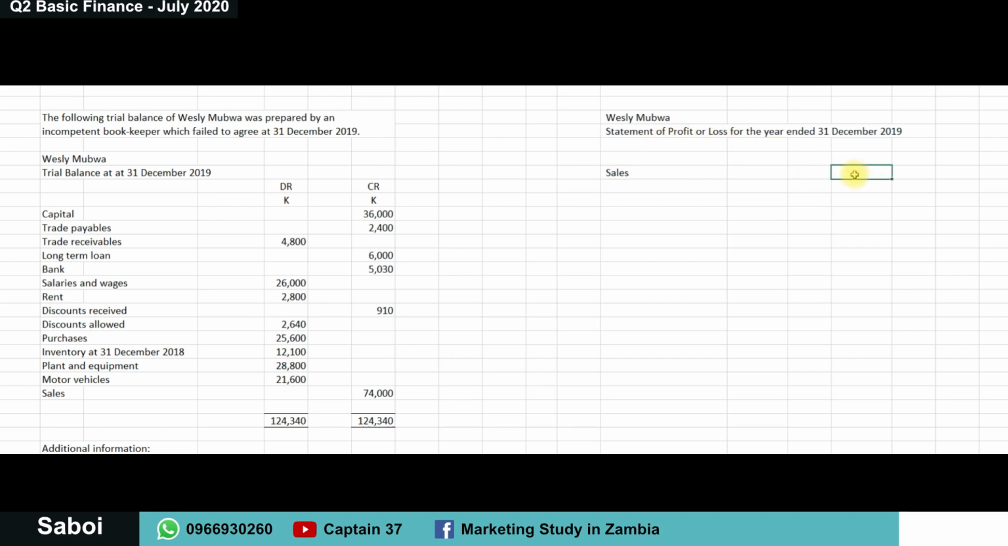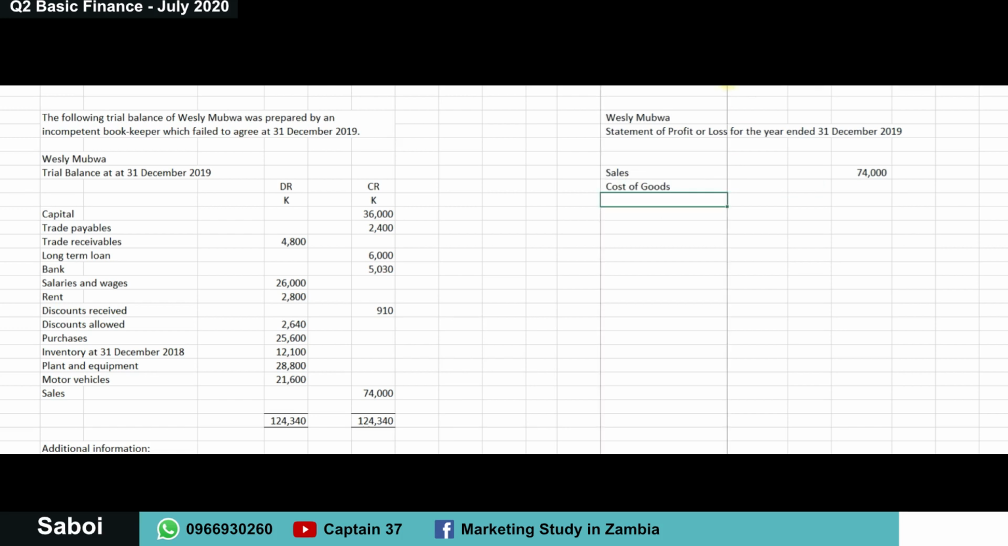Okay, how much are our sales? We simply look at the trial balance. The sales are here. Okay, 74,000. Okay, so I'm going to put them here. Okay, sales is there. Good. Next, we need to take note of our cost of goods. Okay, cost of goods. Yeah, and our cost of goods is made up of what?